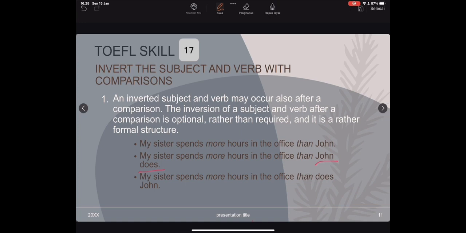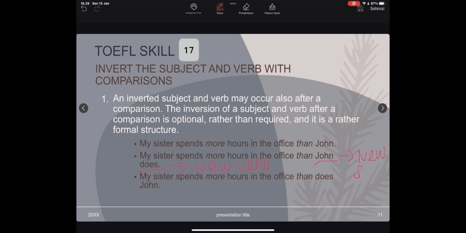When using comparison, we can insert another subject and verb, so it's okay. In comparison, we can also reverse, which comes after the comparison.